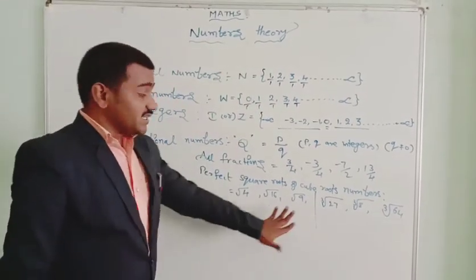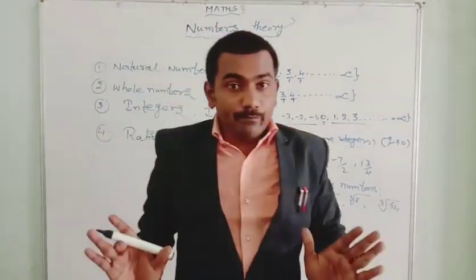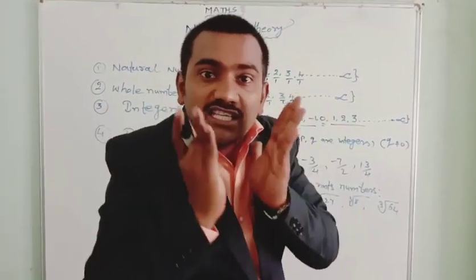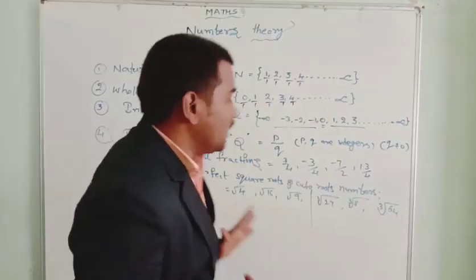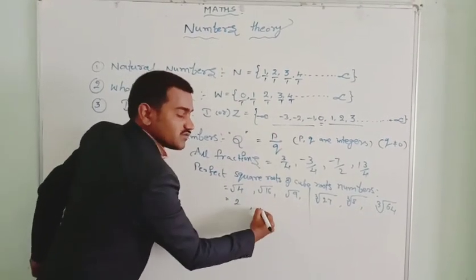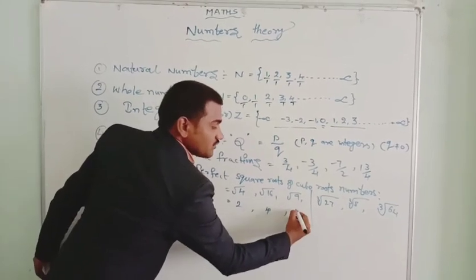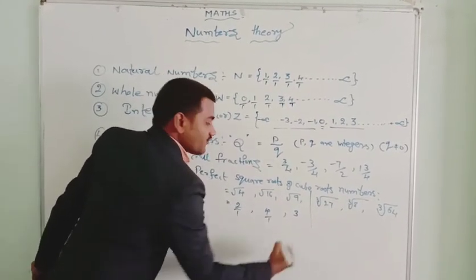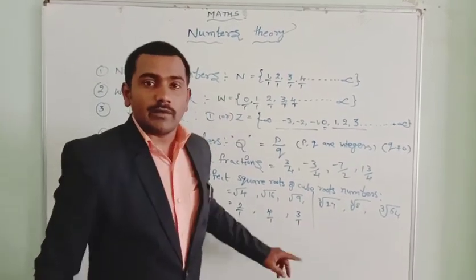Why? These are not in the form of p by q, but we can express these numbers in the form of p by q. Let's see: the square root of 4 is 2, the square root of 16 is 4, the square root of 9 is 3. Hence we can write 2 as 2 by 1, 4 as 4 by 1, 3 as 3 by 1.